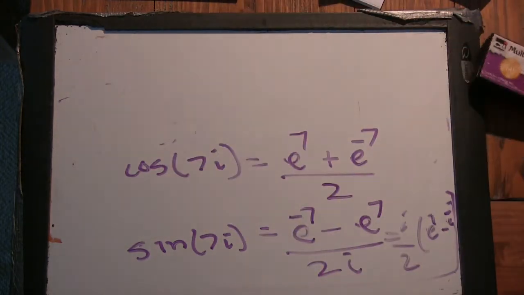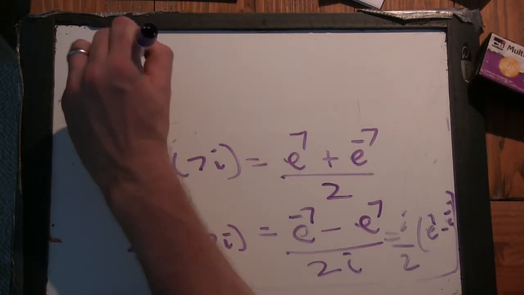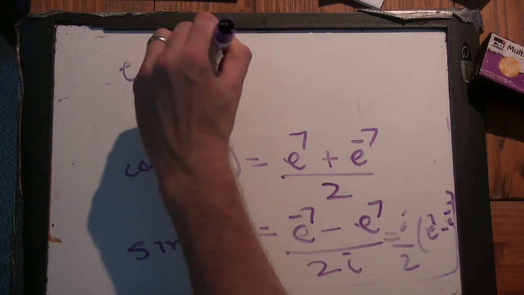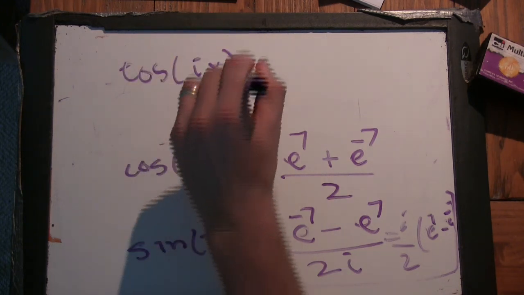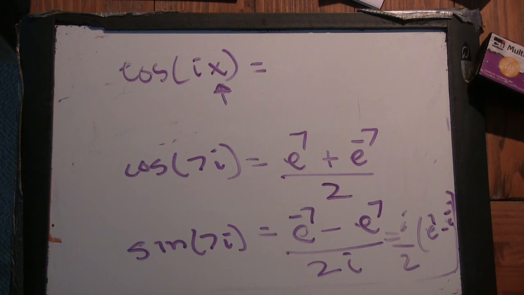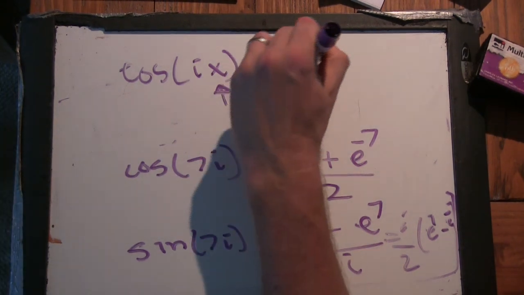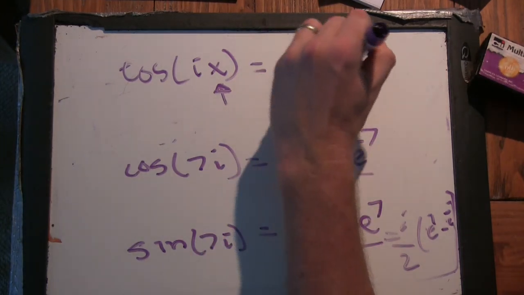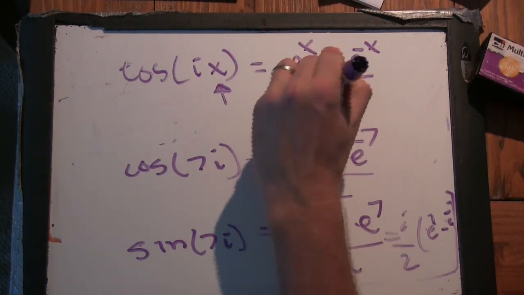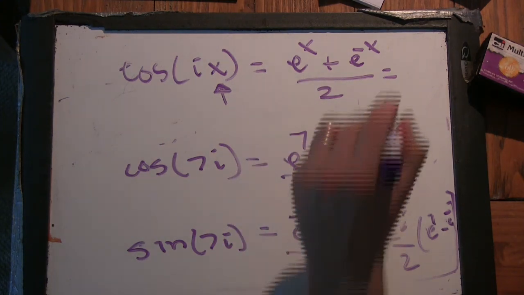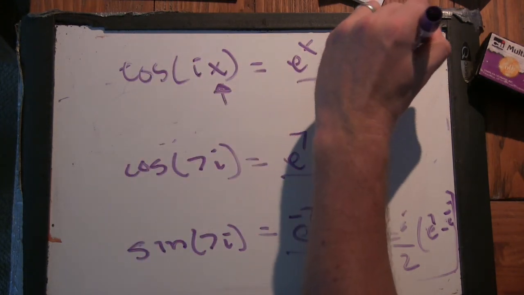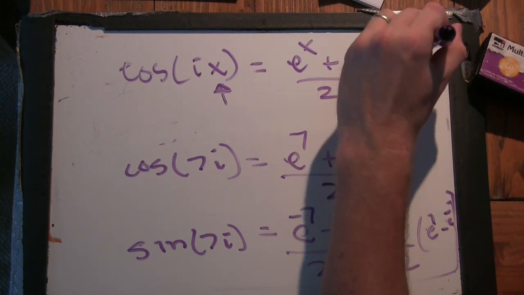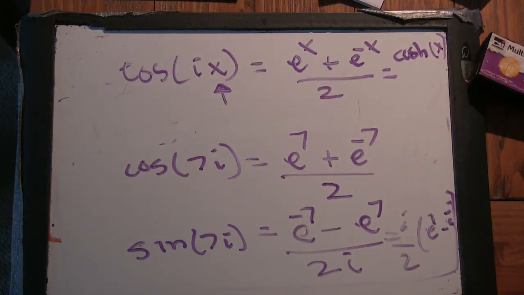But there you go. So now you've learned that cosine of ix, where x is a real number, is what? Cosine of ix is e to the x plus e to the minus x over 2. And this is sometimes, by the way, called hyperbolic cosine, written cosh of x. There you go. There's your mystery explained. All right, good work.